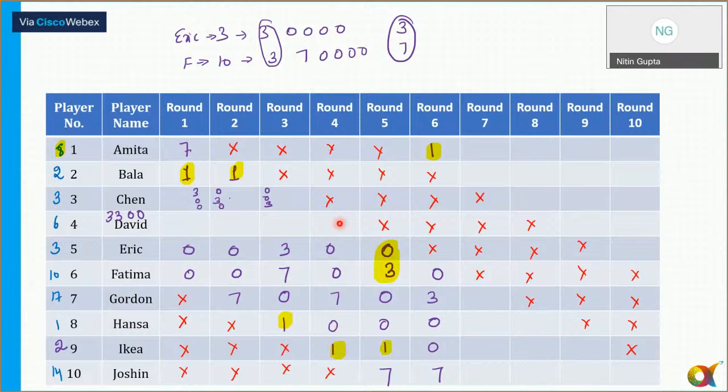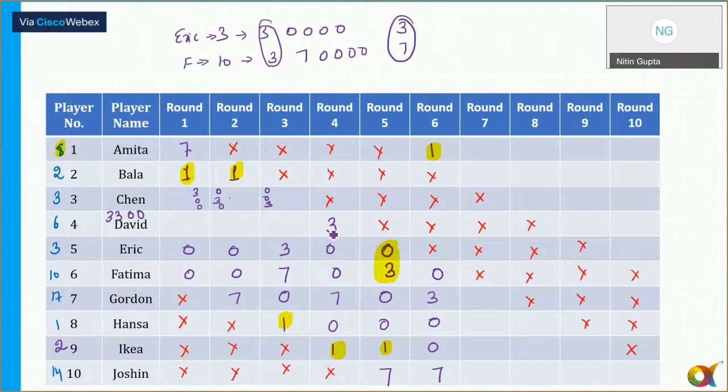I haven't used 3, and there is only one cell left, that is David. So he has definitely got 3 points in round 4. You can put 3 points for David in round 4. That's it.